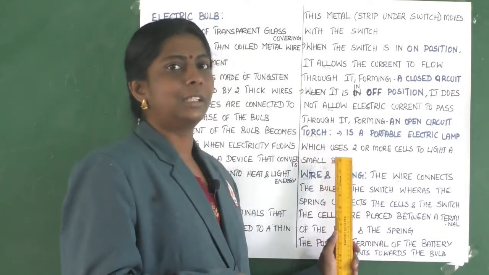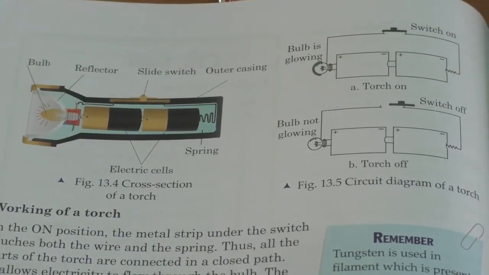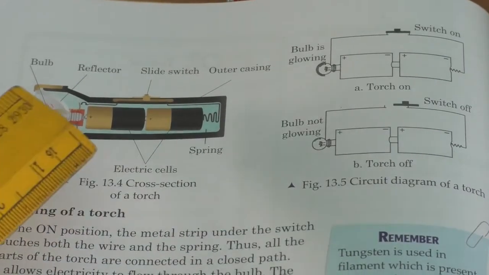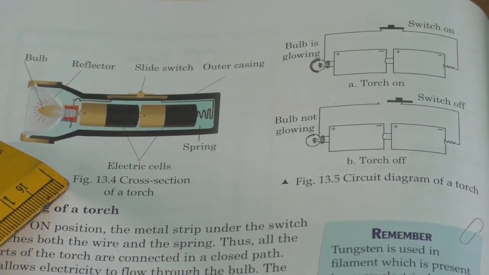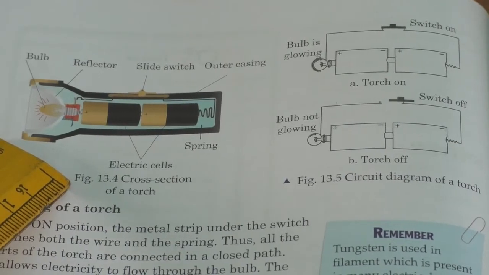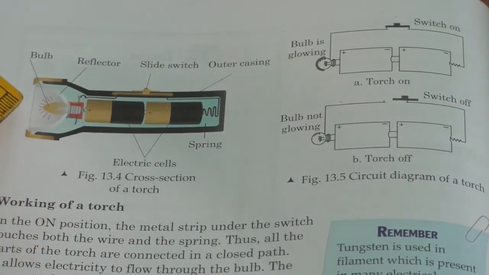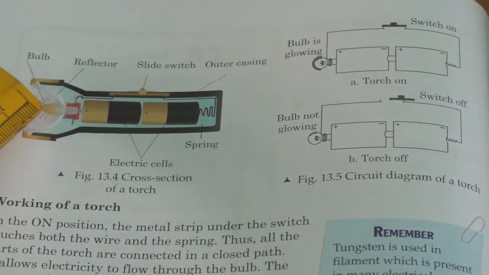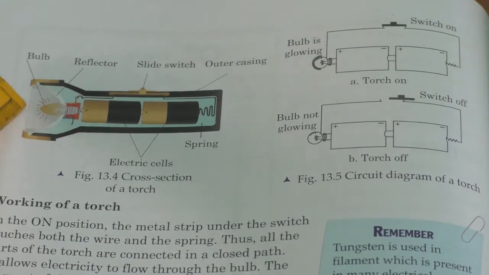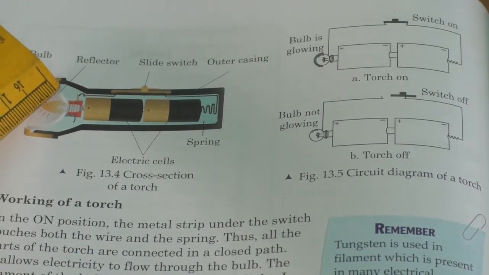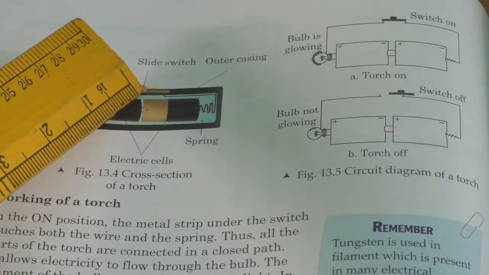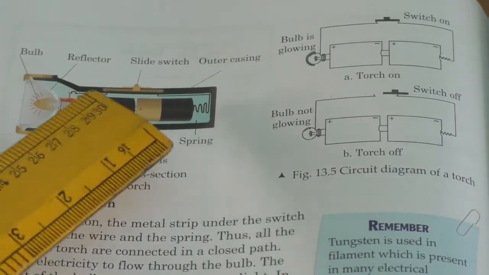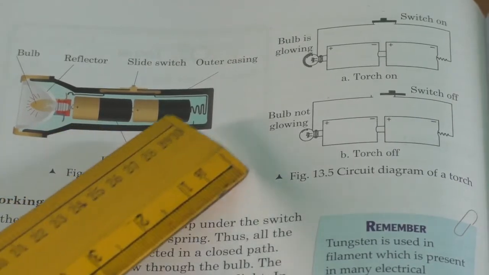So now let us learn about that. Yes children, now you can see the picture here. This is the cross section of a torch. It has some parts that you can see here. A bulb, is it not? A bulb which is lighted, which is shown by lines here, and then a reflector, and then a slide switch to just make it on or off, and then you can see two electric cells or battery.